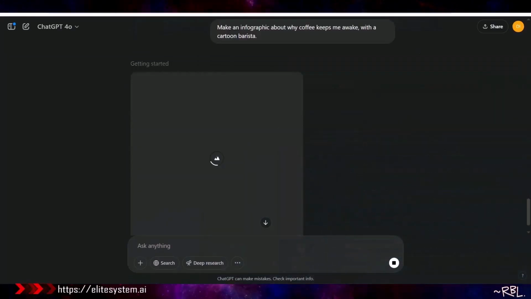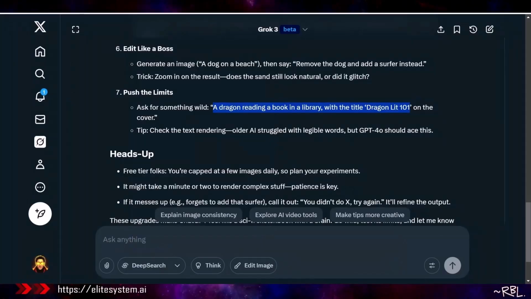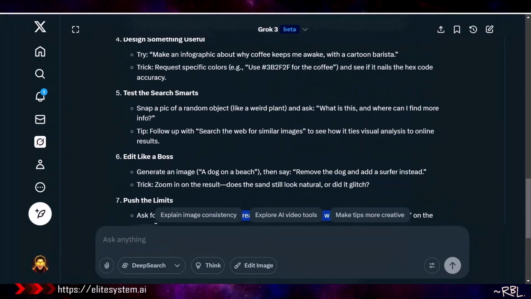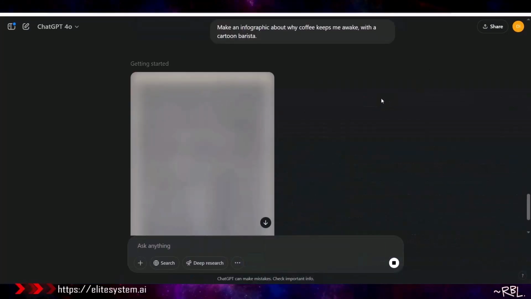But keeping all that aside, what else can we do? Plan. I mean, of course, you can put an image and say, who is this? Meaning, if I say, test the start. Okay, smart. What is this and where can I find more info? All right, you know what I'm going to do? Instead of a plant, I'll do it with a human. That'll be interesting.